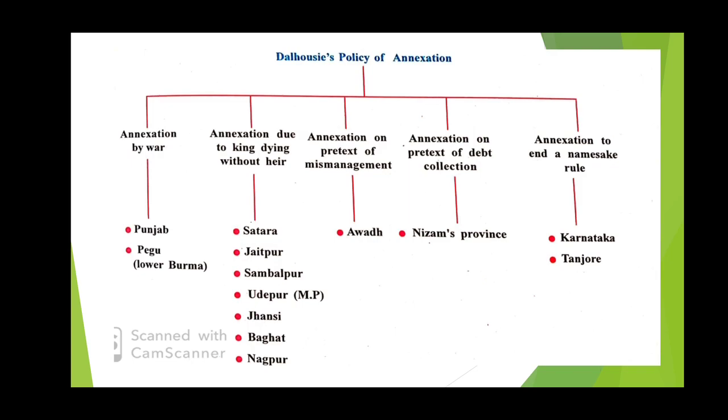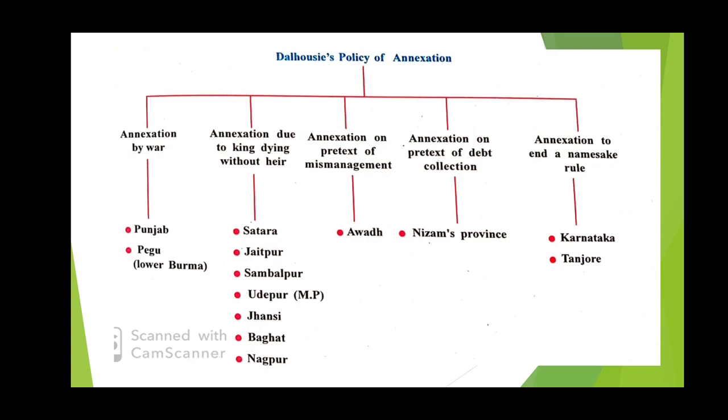Next is annexation on pretext of mismanagement. So he annexed that place because there was no management. Proper management was not there. That was Awadh. Next is annexation on pretext of debt collection. Now, because of debt collection, he had annexed Nizam's state.